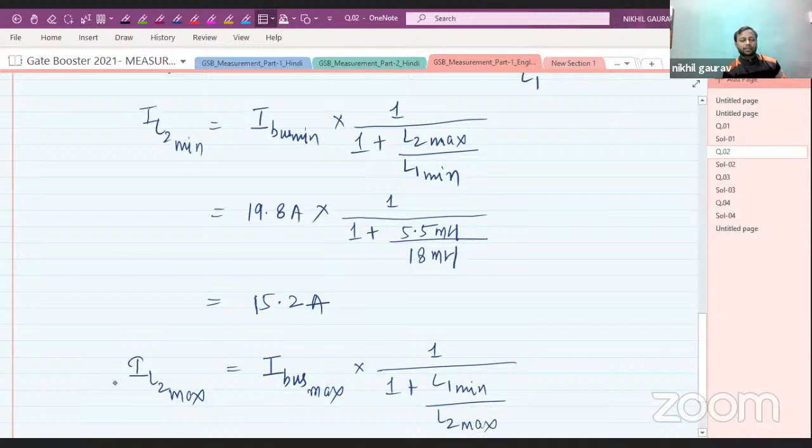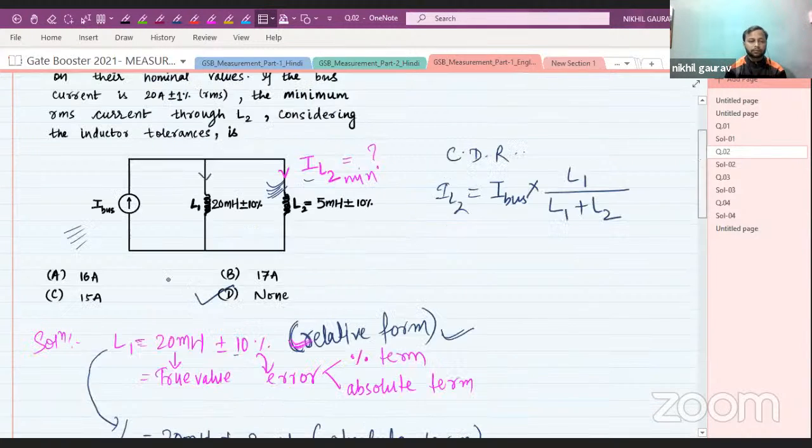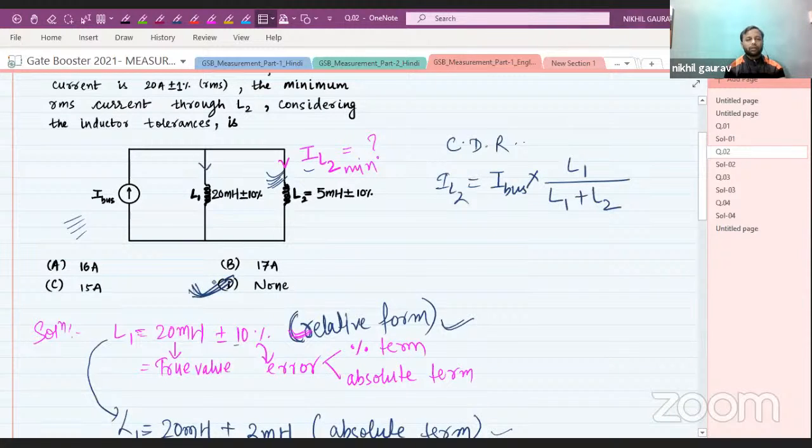With this expression, by substituting the values of I bus, L1 and L2, you will get the IL2 maximum value. So for this question, the correct answer is 15.2, which is given in option D only. So the correct option for this question is option D.